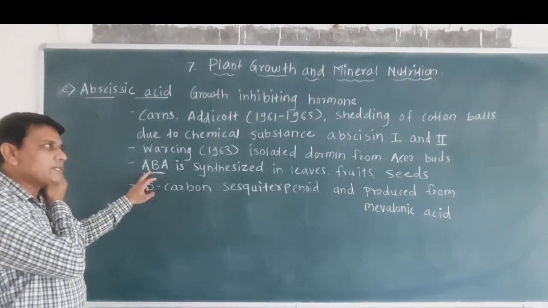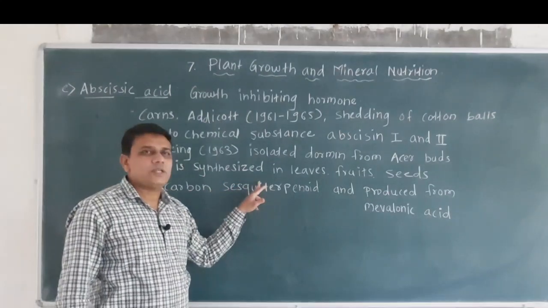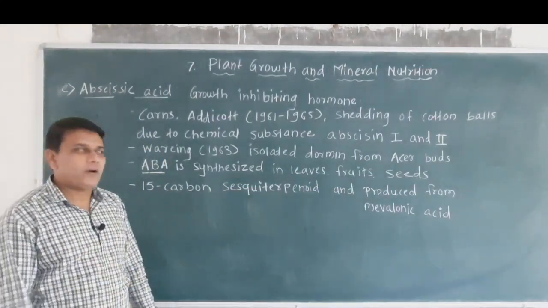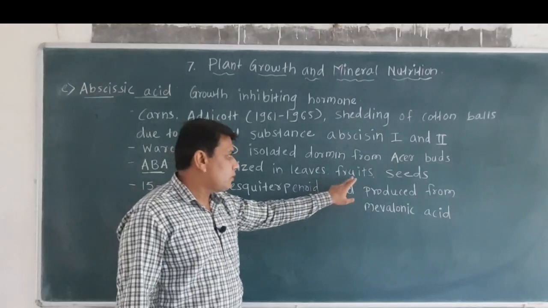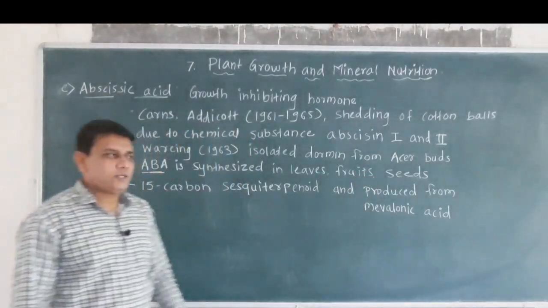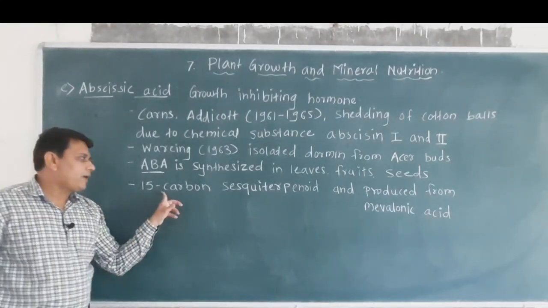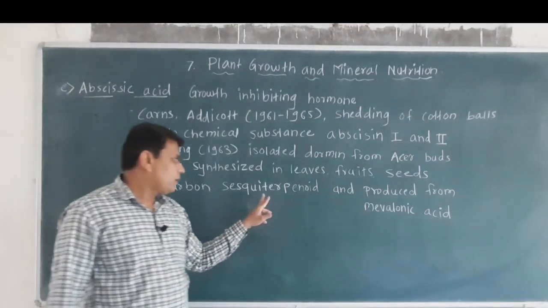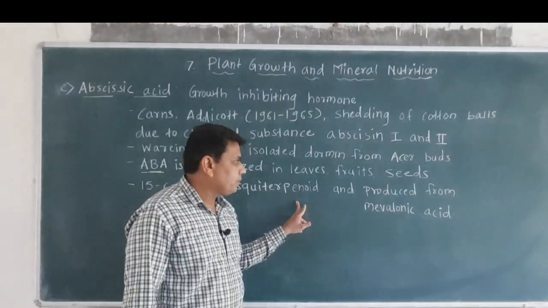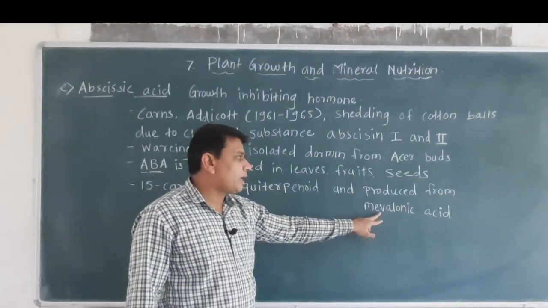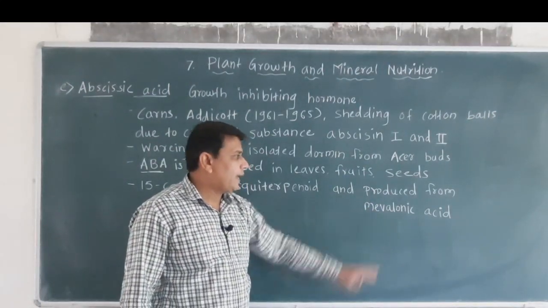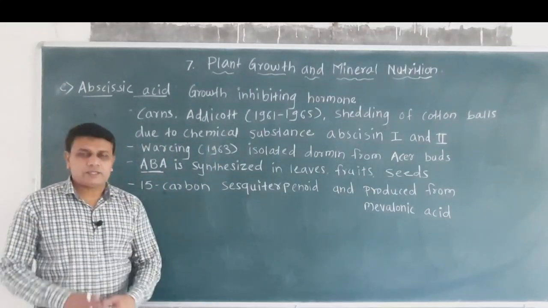Abscisic acid is produced or synthesized in different plant parts like leaves, fruits and seeds. Chemically it is a 15 carbon sesquiterpenoid and is produced from a chemical substance called mevalonic acid.